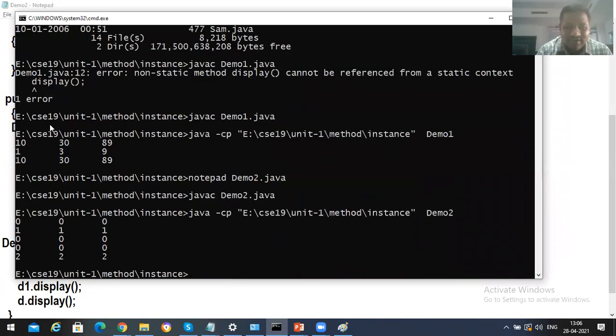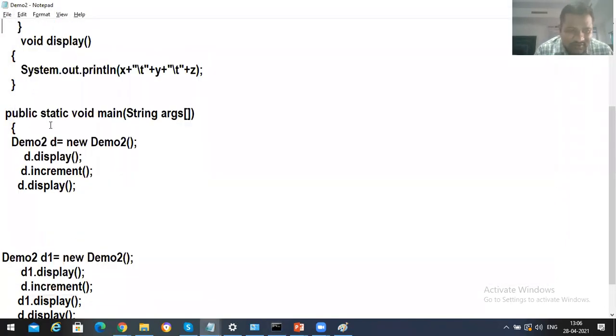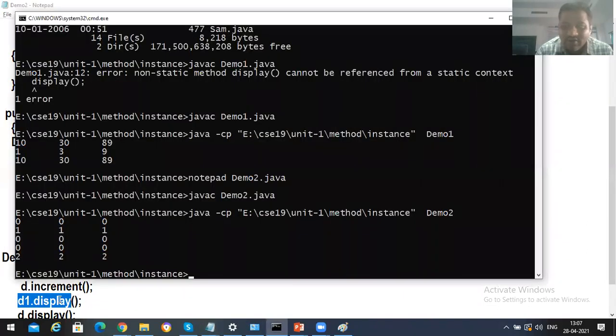Okay, 0, 0, 0, 1, 1, 1, 0, 0, 0. Two times we called d1 dot display. After that, d dot display.